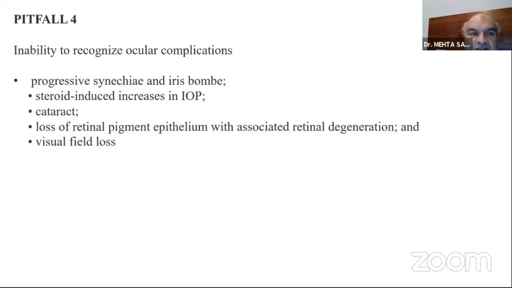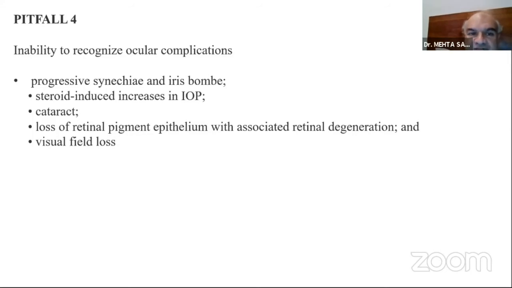The next pitfall, the inability to recognize certain ocular complications, which means that either you are not treating them with adequate corticosteroids, or the corticosteroids are not working and you need to escalate to higher immunosuppression.